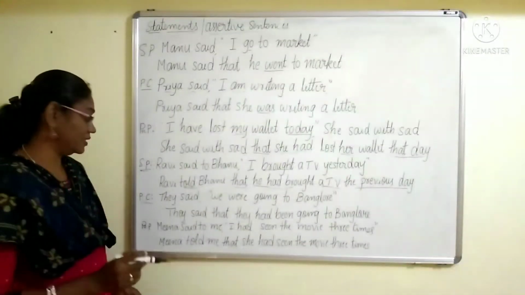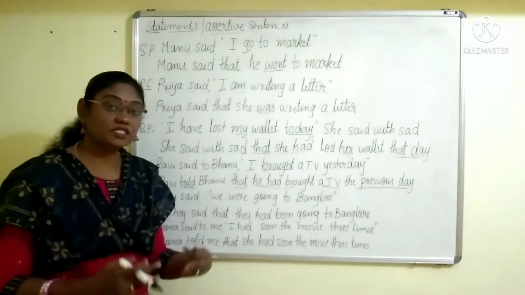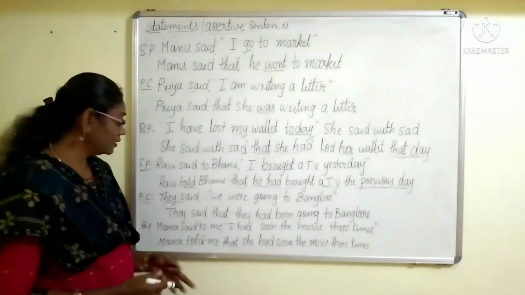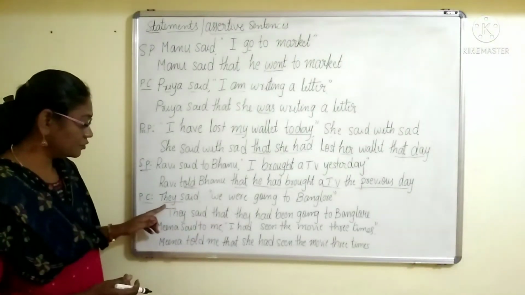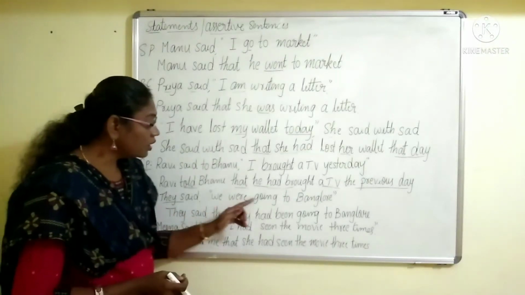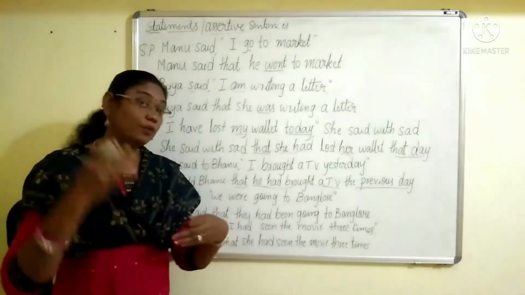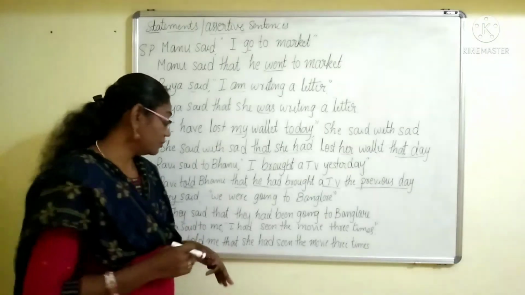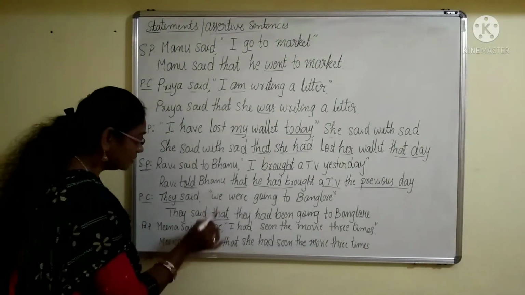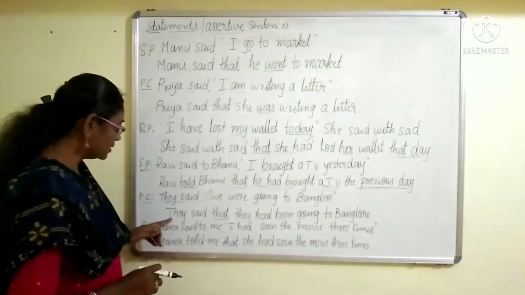Next, past continuous tense or past progressive tense. They said, so here the speaker is plural. They said, "We were going to Bangalore." Past tense. They said that, that is compulsory.